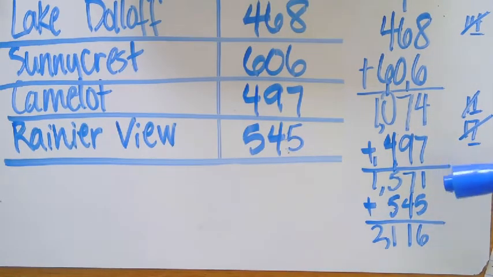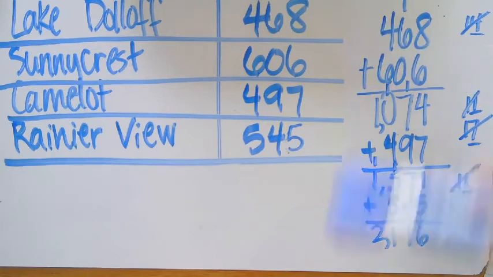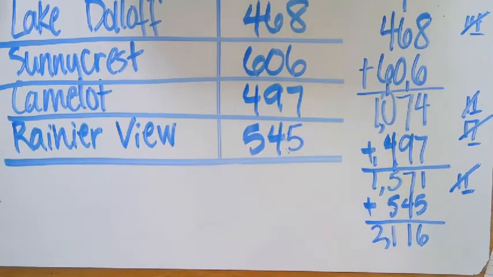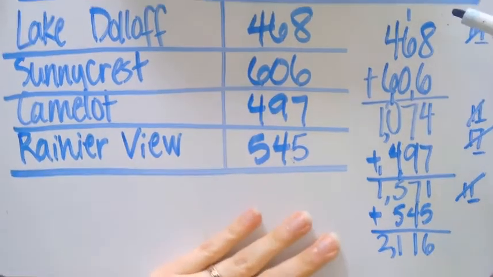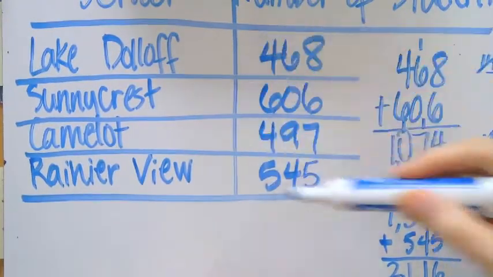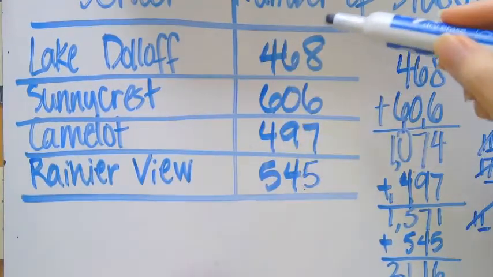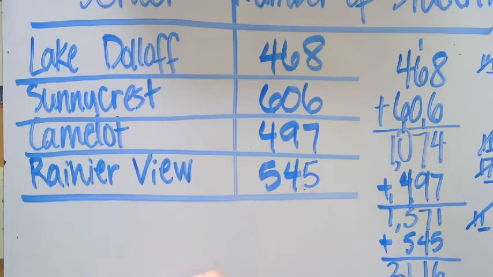Okay. So when you're doing a problem such as this, because there are a lot of numbers, you really do need to check your work. You need to check your work always, but checking your work in a problem such as this, because there are so many numbers, is even more important because there's more room for you to make a silly mistake, okay? So what I'm going to do is I'm going to go ahead and double check my work using the first strategy of just kind of adding these up as they are.